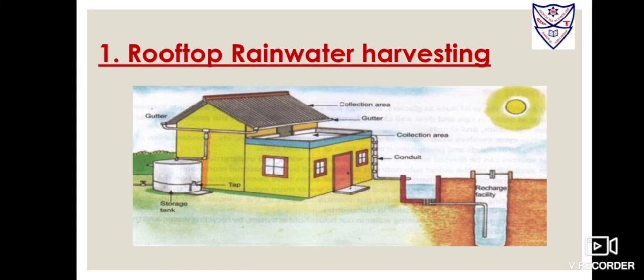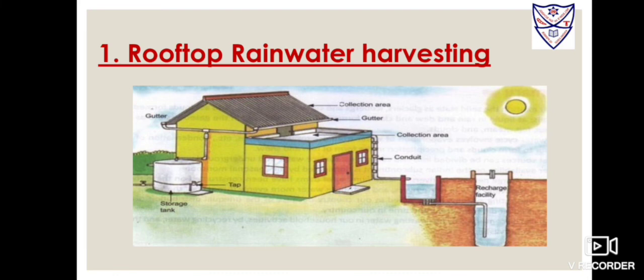Rooftop rainwater harvesting. Students, the rainwater that falls on rooftops of houses is brought down through water pipes and collected in big underground concrete storage tanks. This water may contain soil, impurities and chemicals. This water should be cleaned before use. For this purpose, layers of coarse sand, gravels and broken bricks are arranged in the storage tanks. The water when it passes through these layers gets clean.